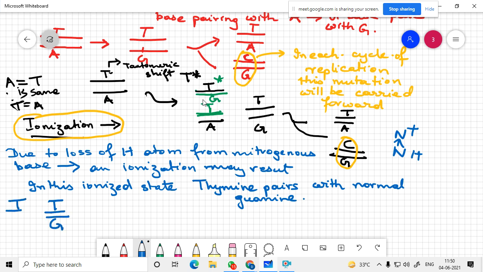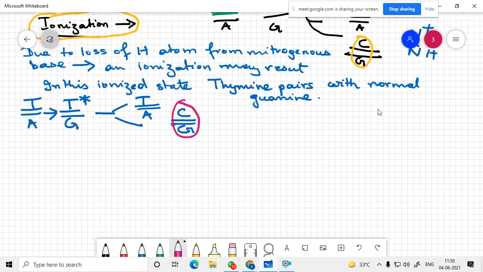Instead of thymine and A, you have this ionized guanine, and so when it breaks up, you will have TA and GC. The same mutation is carried forward. This also happens like a tautomeric shift, because of ionization.